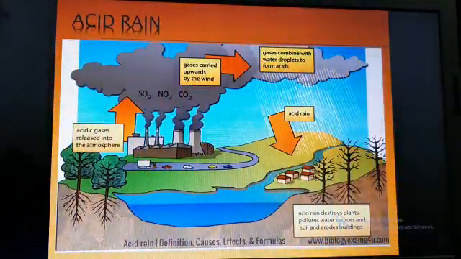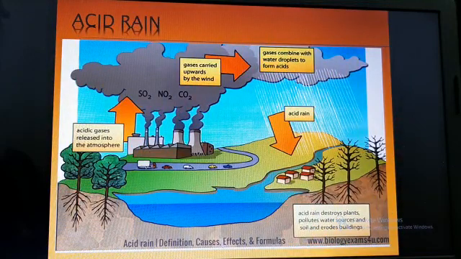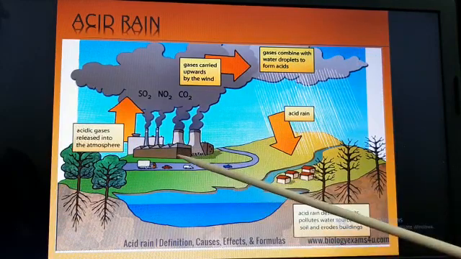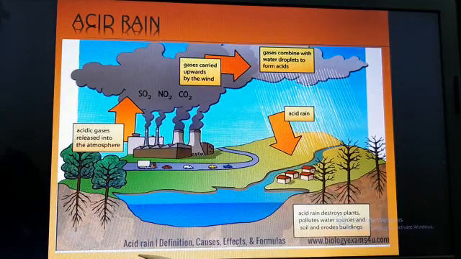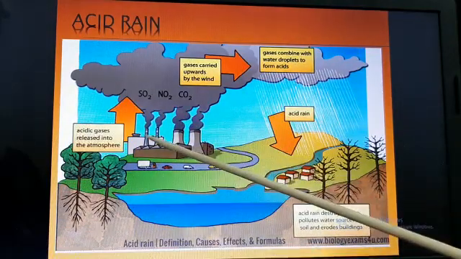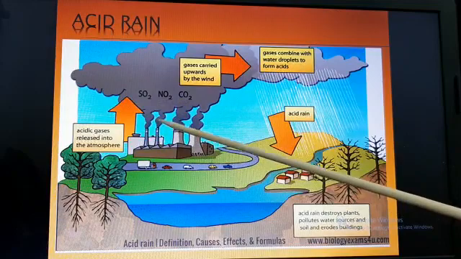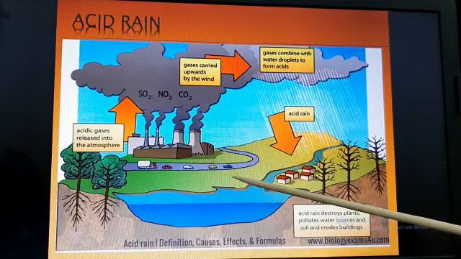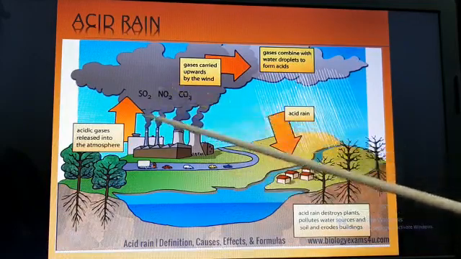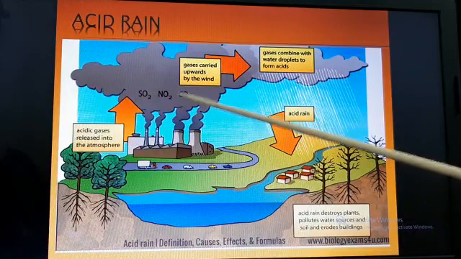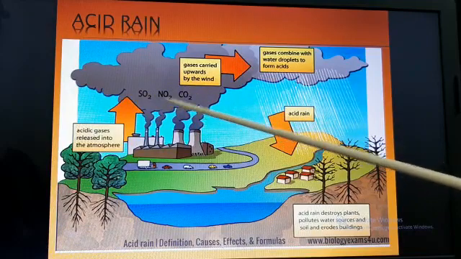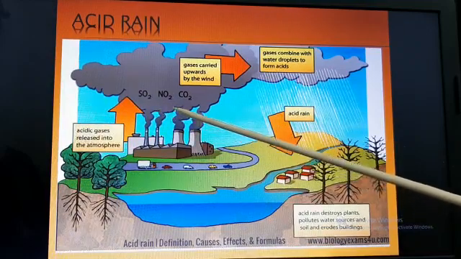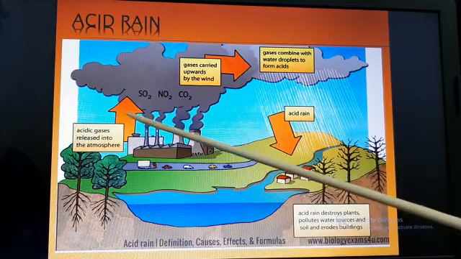So now we will learn acid rain. What is acid rain? Our factories, power stations and motor vehicles produce smokes and gases. Smokes will be emitted from the factories, and from the cars also smoke will come out. And what are these smokes? They are chemicals. These smokes contain acid materials, acidic in nature, so we can call them acidic gases.